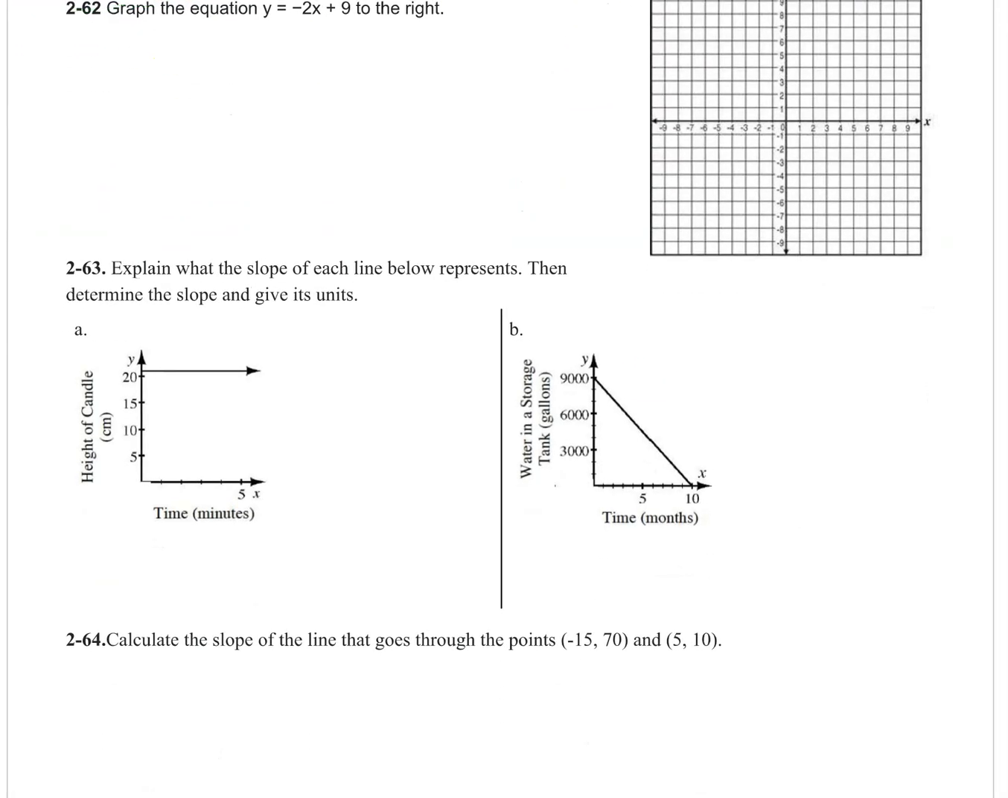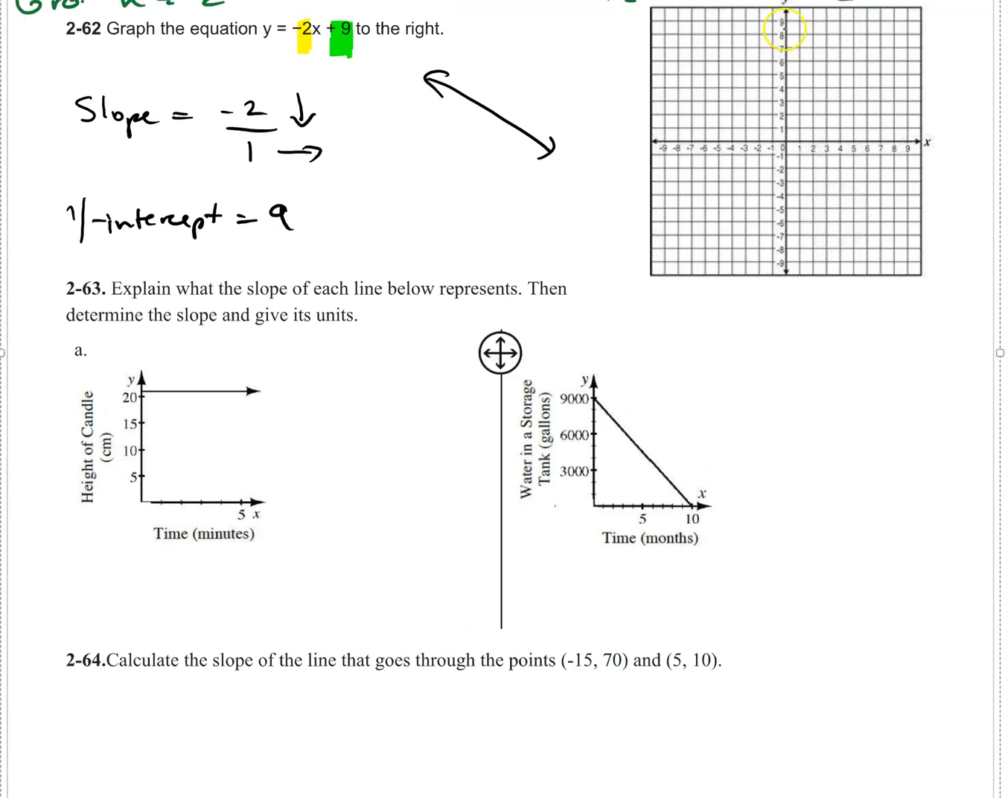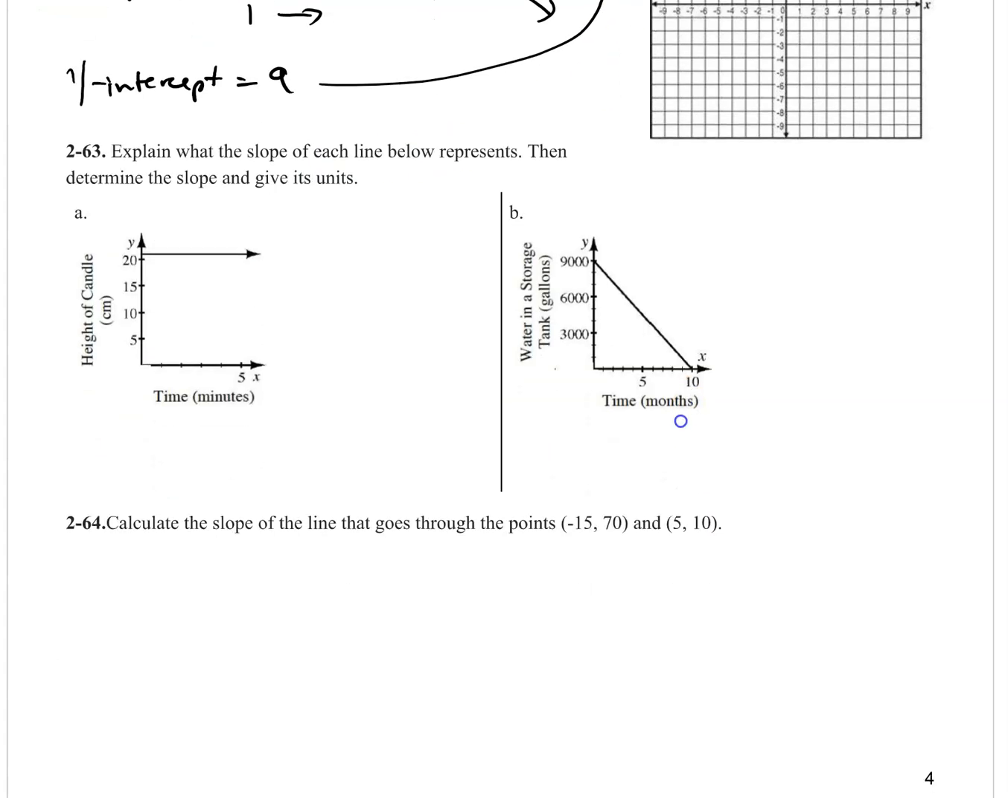2-62, graph the equation to the right. Let's identify the slope and the y-intercept, and you can graph it. The slope is the number in front of x, -2, and you can put it over 1 if that's helpful. So because slope is rise over run, that means -2 means down 2, and +1 means go to the right 1. So negative slope, we're expecting the line to go that way. And the y-intercept is 9, so put a point at 9, and then finish this one. That point goes there.